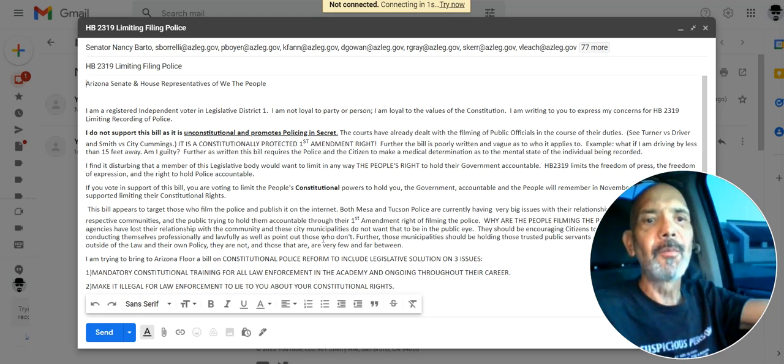If you vote in support of this bill, you are voting to limit the people's constitutional powers to hold you, the government, accountable. And the people remember.